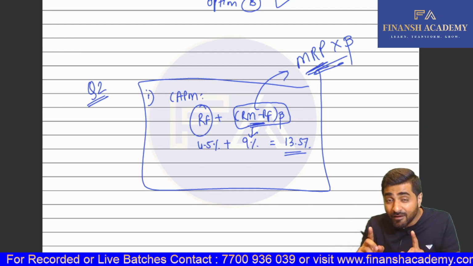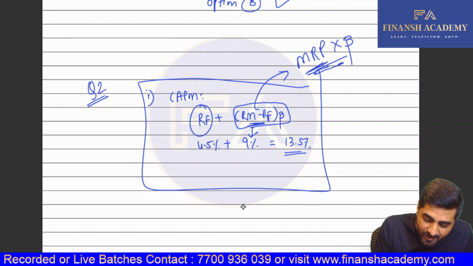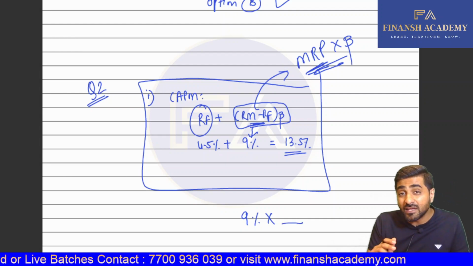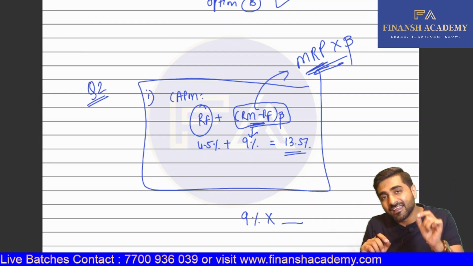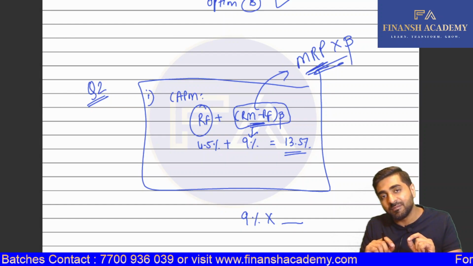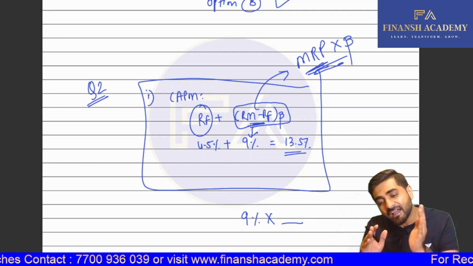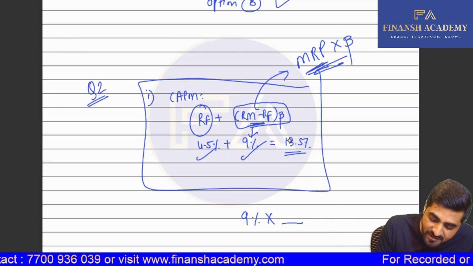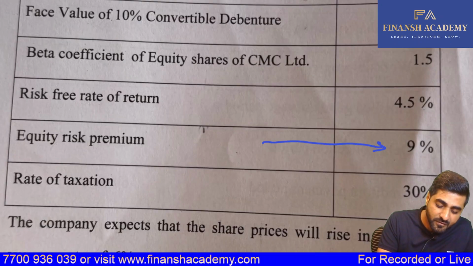If it would have been given as market risk premium, then you would have taken whatever is 9% and multiplied that by beta. But if they use the word equity risk premium, it actually means your security risk premium, and that is already after considering multiplication of beta. So in my opinion, this should be 9%. This is 4.5. So this will give you your KE.